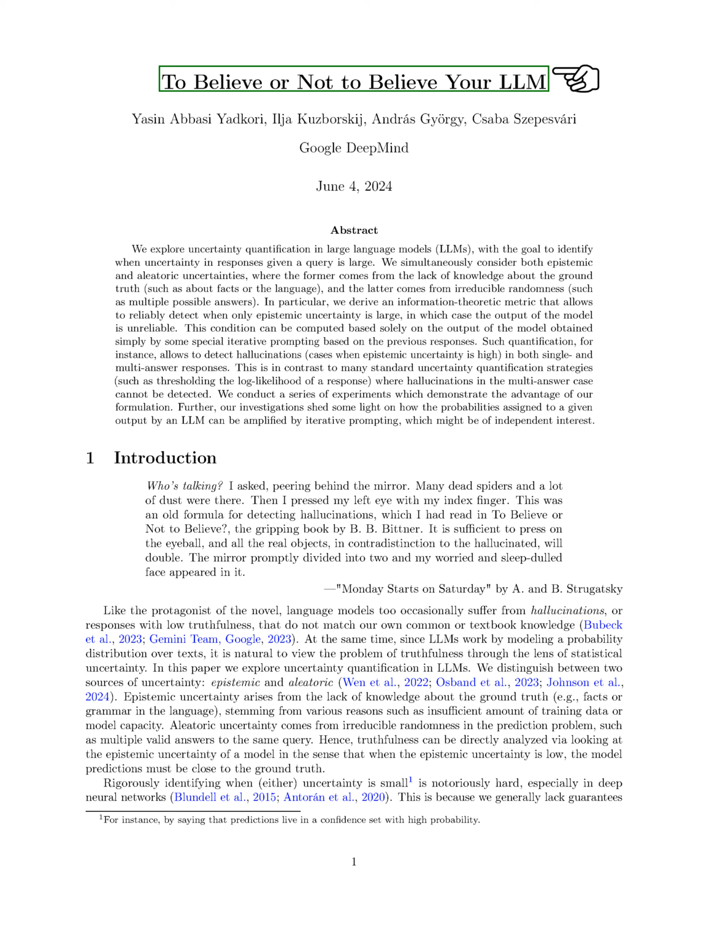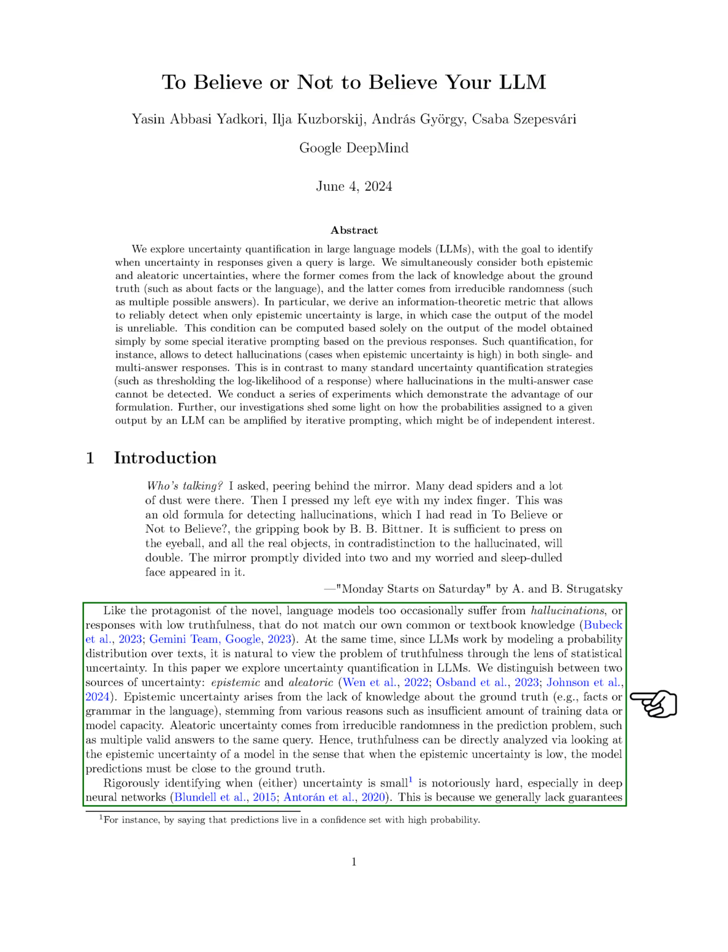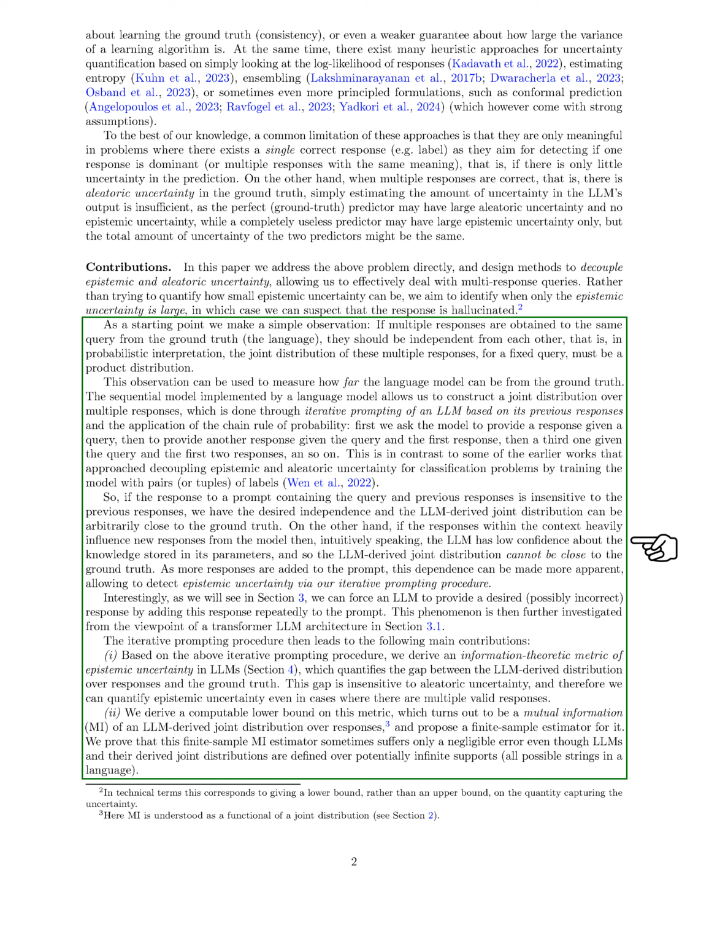Section: Introduction. In this section, we delve into the exploration of uncertainty quantification in language models, LLMs. We identify two main types of uncertainty: epistemic and aleatoric. Epistemic uncertainty arises from a lack of knowledge about the ground truth, while aleatoric uncertainty stems from inherent randomness in the prediction process. Our goal is to distinguish between these uncertainties and develop methods to effectively handle situations where there are multiple valid responses to a query.